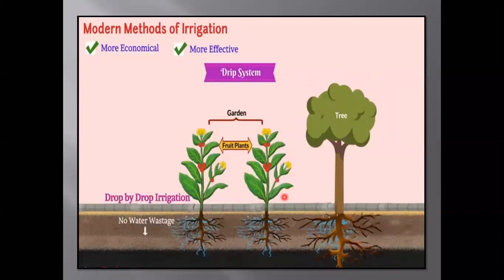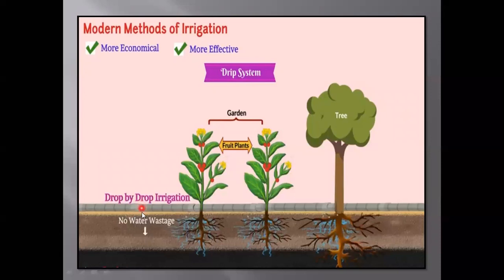Next is the drip system. With this system, irrigation is done drop by drop near the plants so that only the part of the soil where roots grow is wetted. So the roots get the water they require. Here one pipe is there and here one small hole is there.